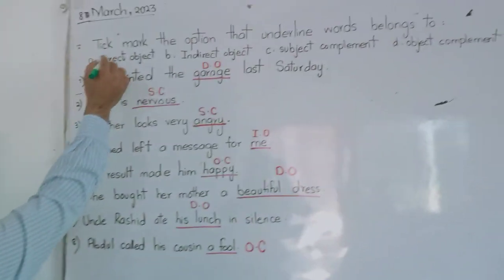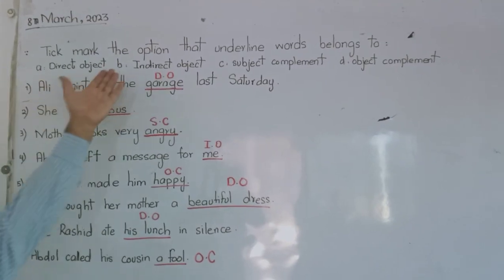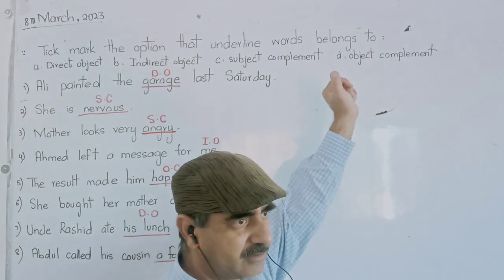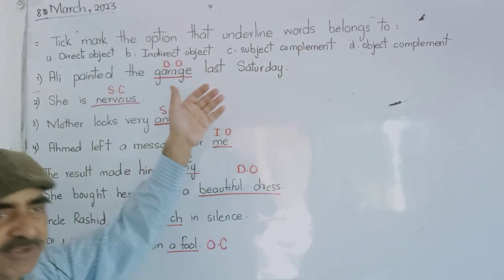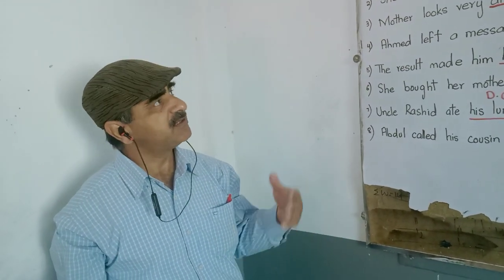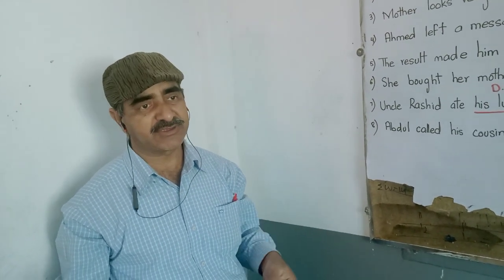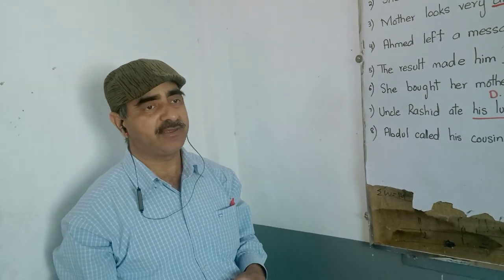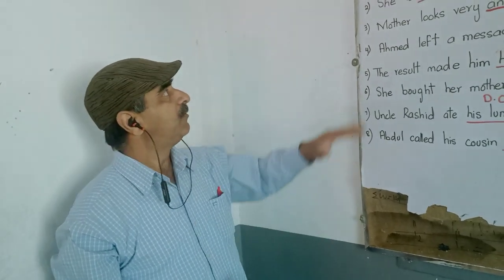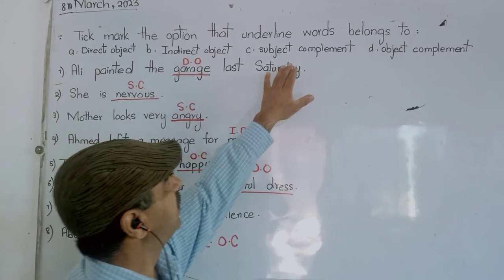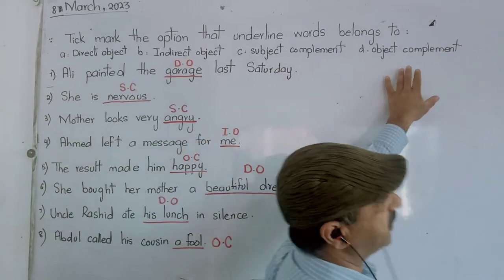There may be a question like this: tick mark the option that underlined words belong to. Okay, it may be a question in the examinations. This is just a sample question. But what I want to do here is to make you understand what is direct object, what is indirect object, and what is subject complement, what is object complement.